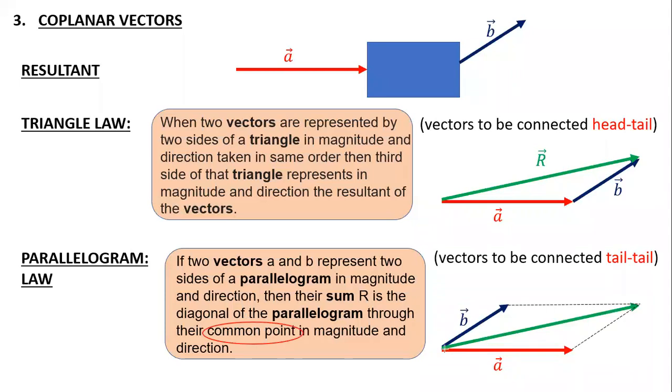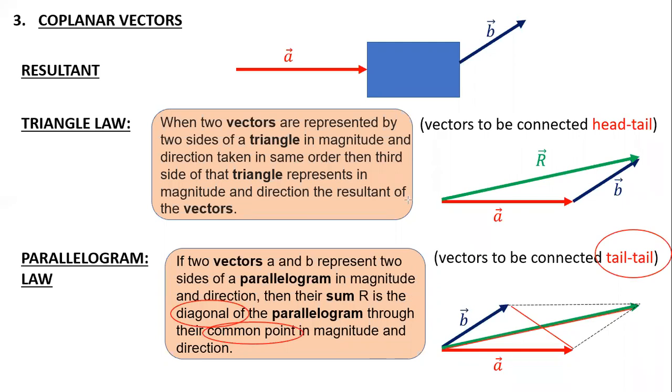So I connected A and B from the same common point, nothing but a tail and tail connection. After that, I need to complete a parallelogram, and they're saying the diagonal should also pass through the same common point. There were two possible diagonals, so out of those two, I need to consider the diagonal which passes through the same common point. Aditya, is it now clear?